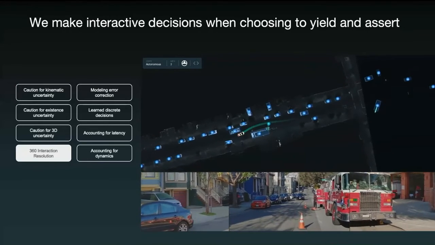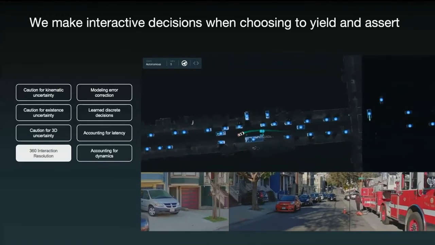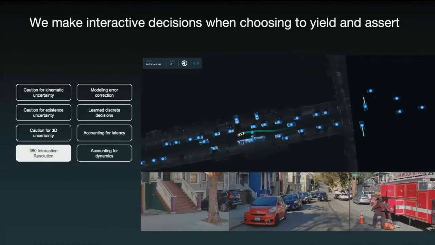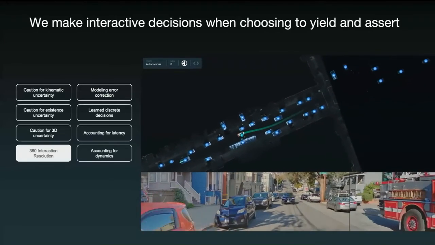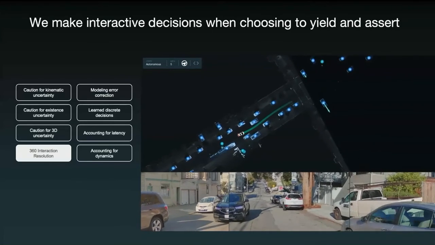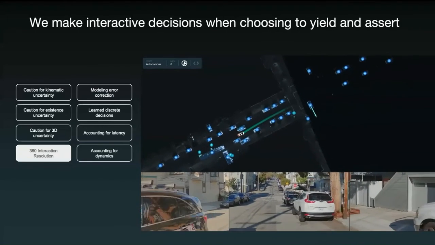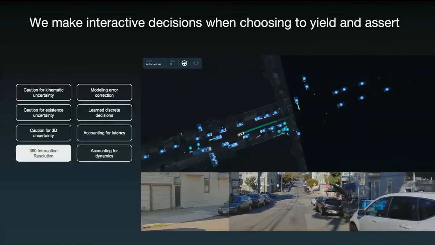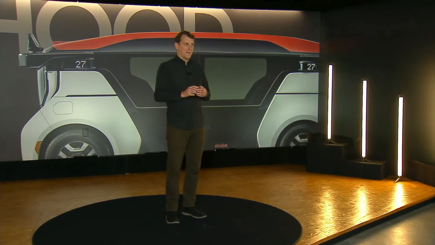Now when the third actor comes, we actually assert through this choke point because we actually are understanding in real time that we can occupy that space, and if we do, that they are predicted to yield. As you can imagine, if we're not doing this real-time interaction resolution, we wouldn't be able to resolve situations like this. The other interesting thing I want to point out about this example is